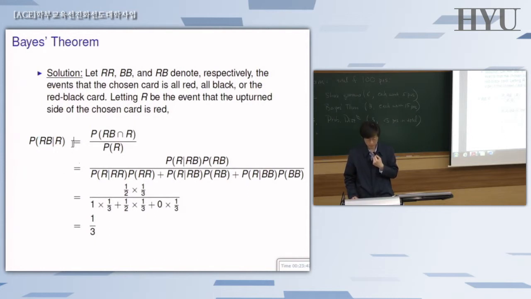Using the definition of conditional probability, you first write it in terms of the intersection of these two, and then the marginal here at the bottom, numerator and denominator, and then do the partition using these first three events, which is nothing but the law of total probability.